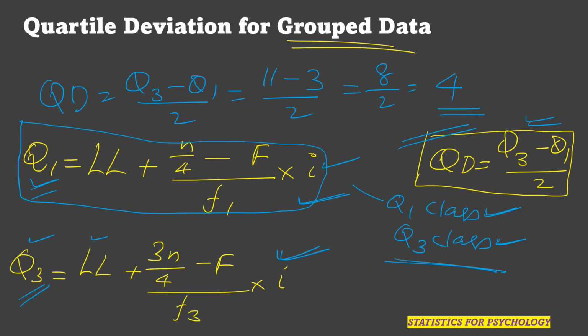So I hope it is clear to you. You can note these two very important formulas. These are very important when you do research in statistics, I mean, in psychology, in all your data calculations. Quartile deviation is one of the very important measures of variability. So let us take it with the help of an example.